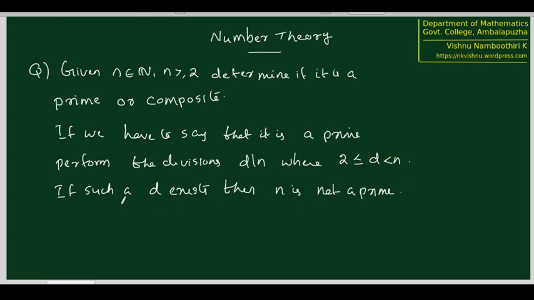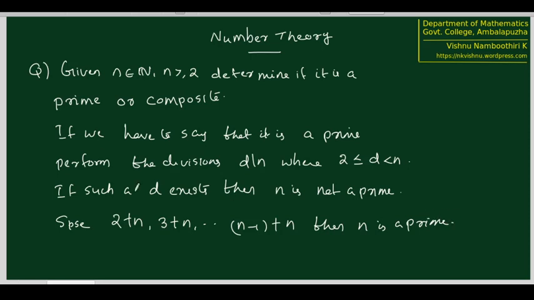But what if such a d does not exist? That means that we try to divide n with 2, we try to divide n with 3, etc. We try to divide n with n minus 1. Suppose 2 does not divide n, 3 does not divide n, etc. n minus 1 does not divide n, then n is a prime.